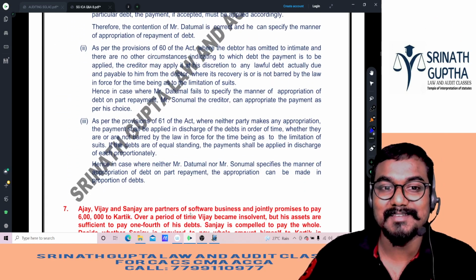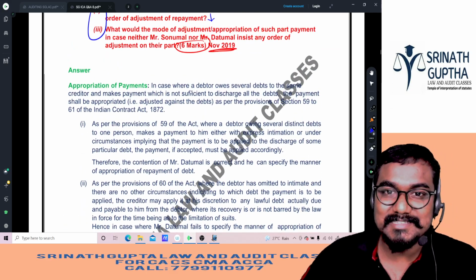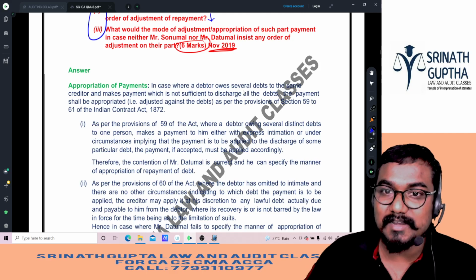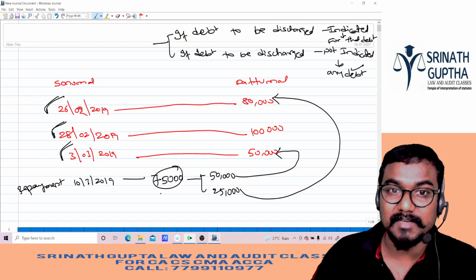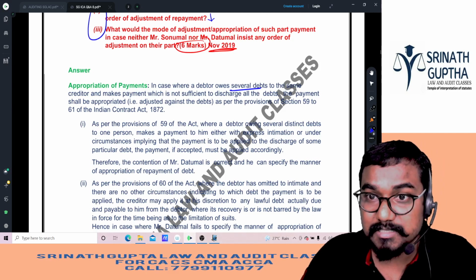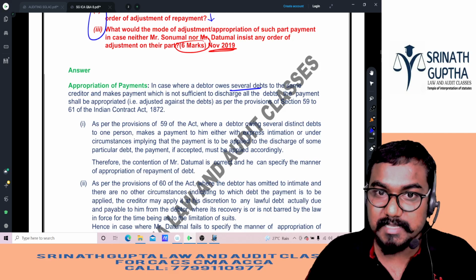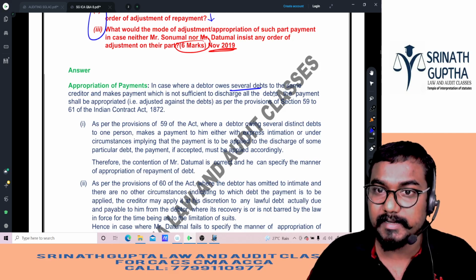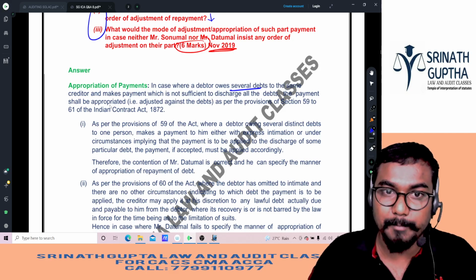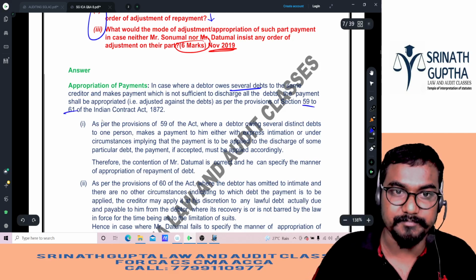See, appropriation of the payments. In case where a debtor owes several debts, 3 debts are there here, 26 to 28 to 3rd March, several debts to the same creditor, and makes a payment which is not sufficient to discharge all the debts, the payment shall be appropriated as per the provisions of 59, 60 and 61.